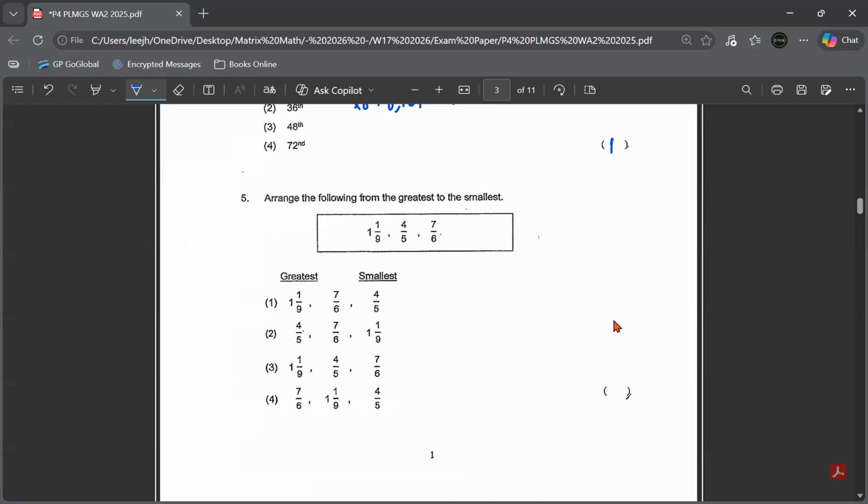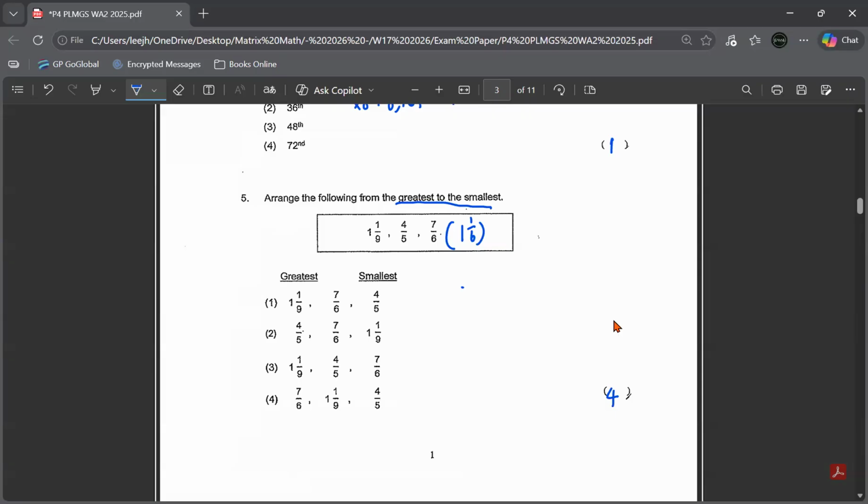Question 5, arrange the following from the greatest to the smallest. So if you look at all these fractions, you can see that this is a mixed number. This is just a fraction, but 7/6 is actually an improper fraction, which we can change to a mixed number, which is 1 and 1/6. So which one is actually the greatest to the smallest? Definitely the greatest will be 1 and 1/6, followed by 1 and 1/9, and followed by 4/5. So answer is actually option 4.